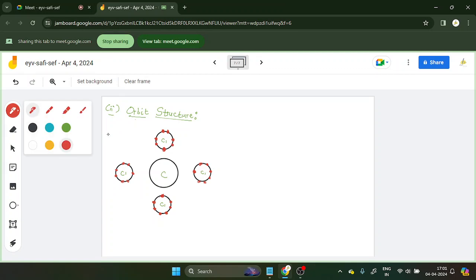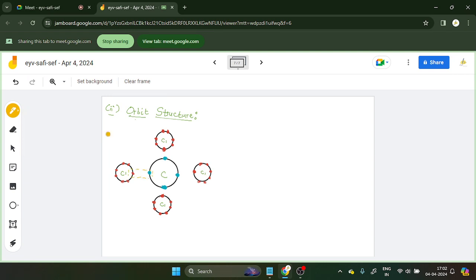And carbon, it has 4. We know very well. So 1, 2, 3, 4. All right. Now there will be the bond formation. So it will be like this.